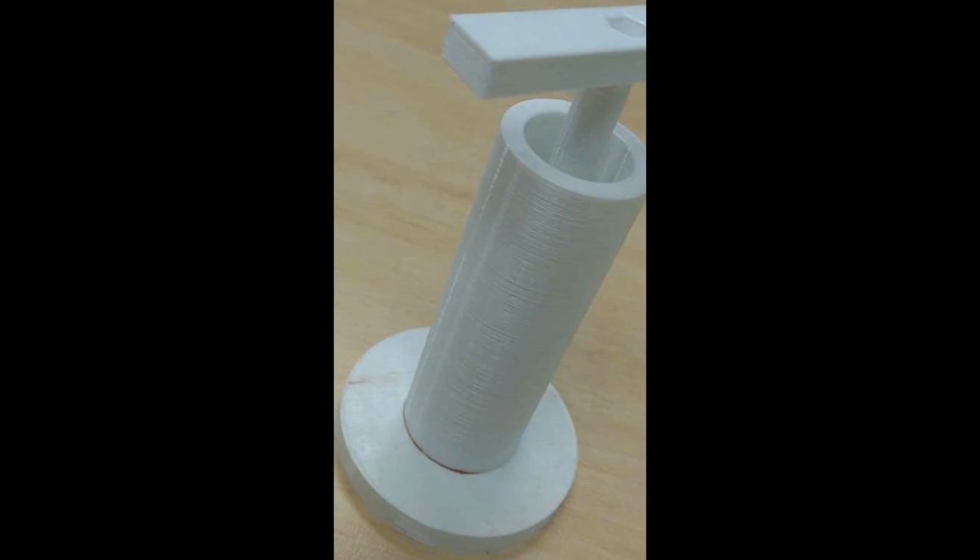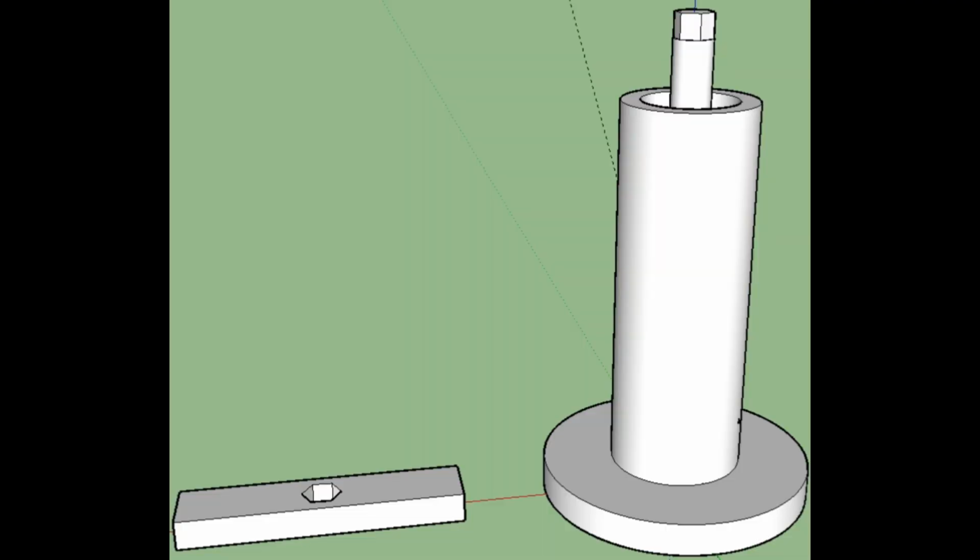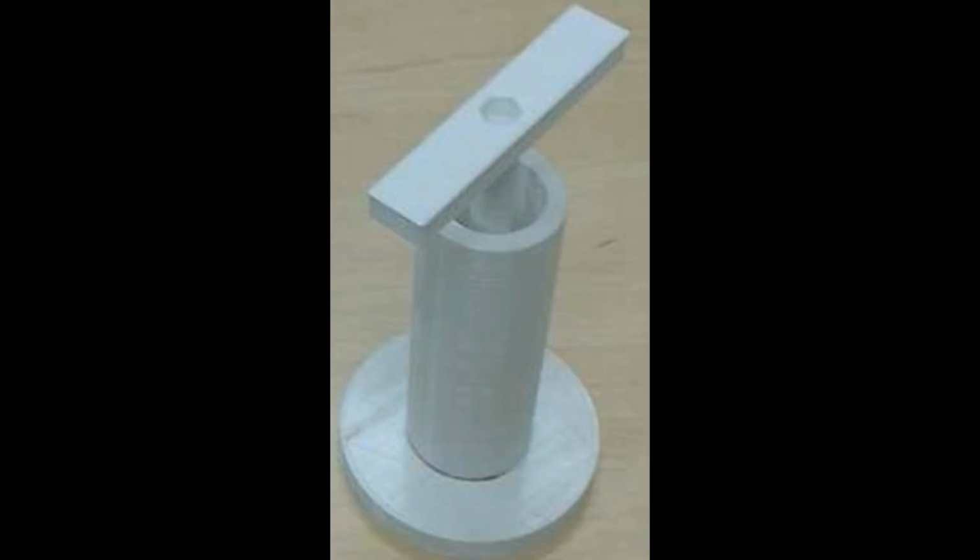So let's take a look at the machine causing the magic. It's essentially just a hollowed out plastic cylinder with a base and a handle on the top that I drew in SketchUp and 3D printed. The base was made to be almost the same size as the bottom of the beaker to try and make it fit snugly and prevent a lot of unwanted sliding and shaking.